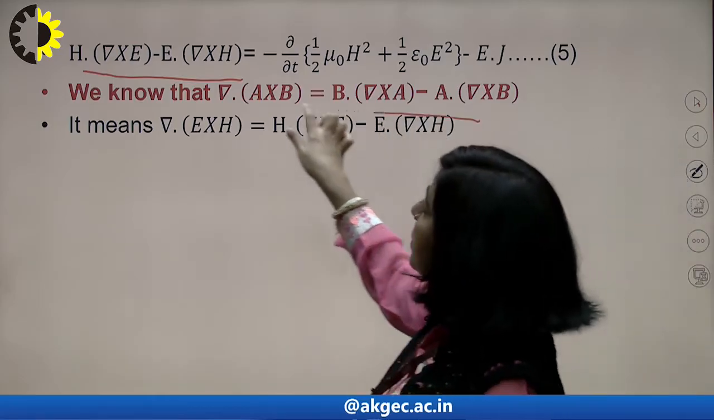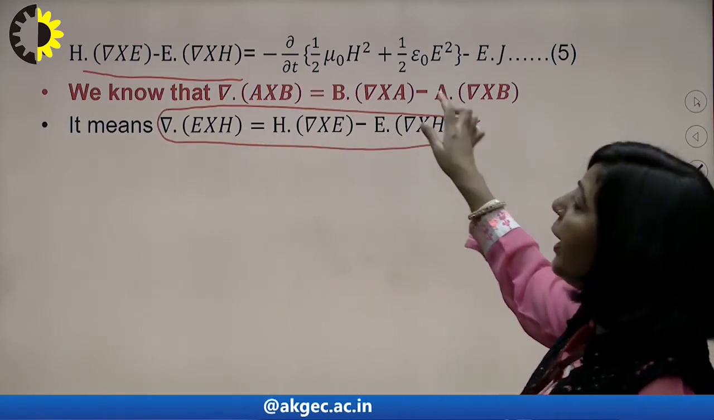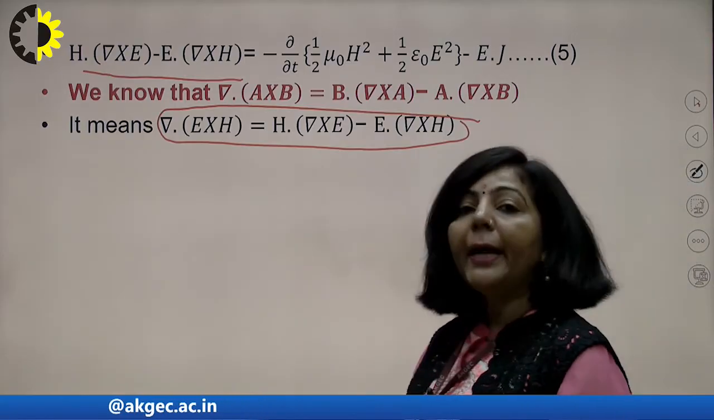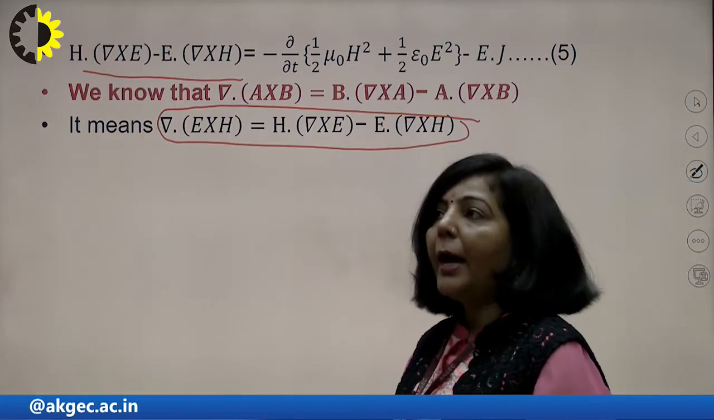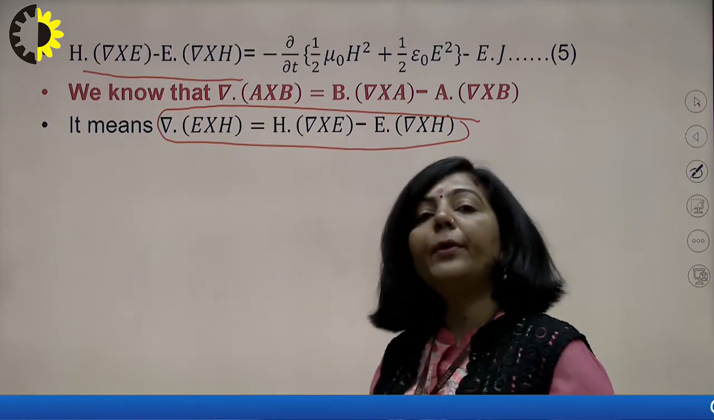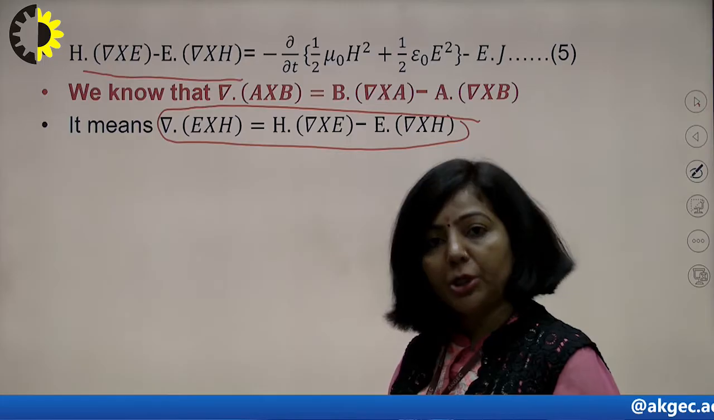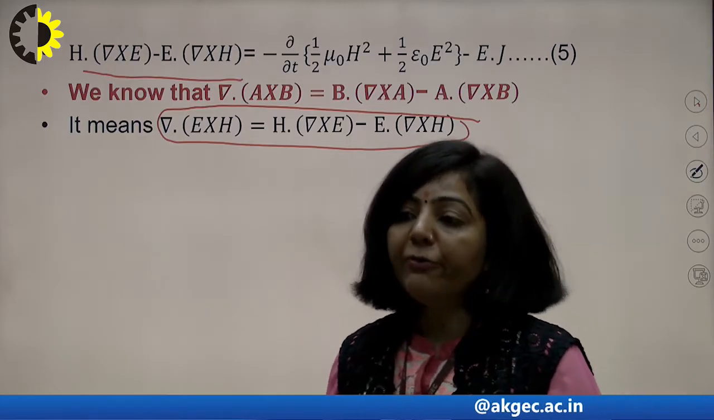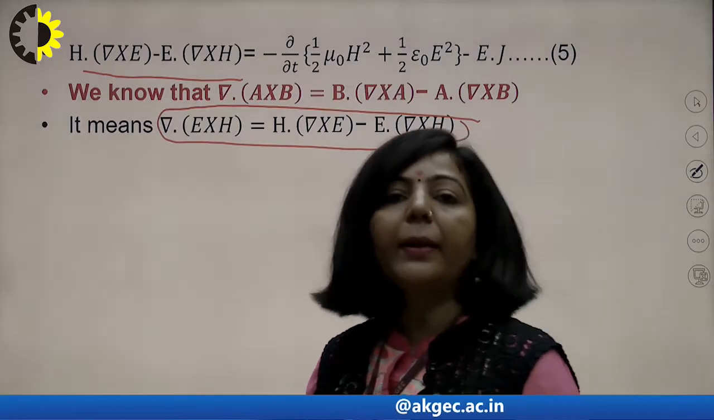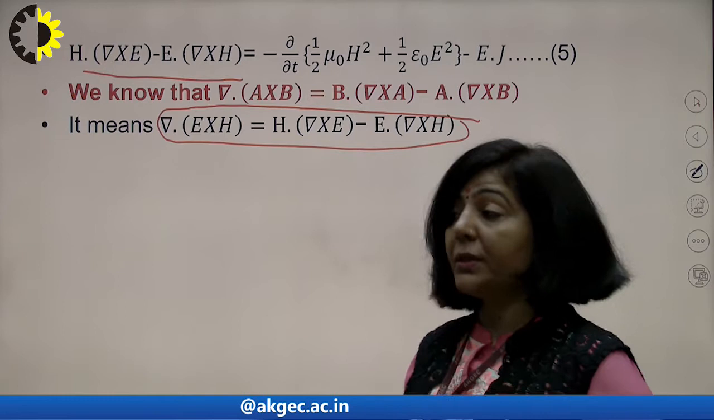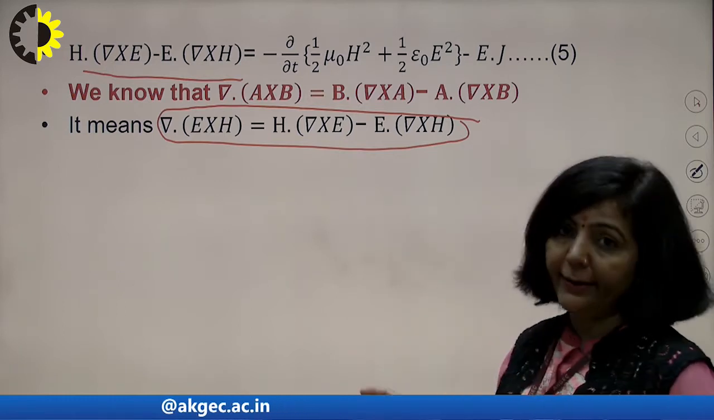So if you are using this logic, then the left hand side of equation number 5 can be replaced with divergence of E cross H. There is a logic of using each and every operator or operation in this derivation, because you have to find a mathematical expression which can represent the flow of energy. So that is our objective, that is why we are simplifying it like this.